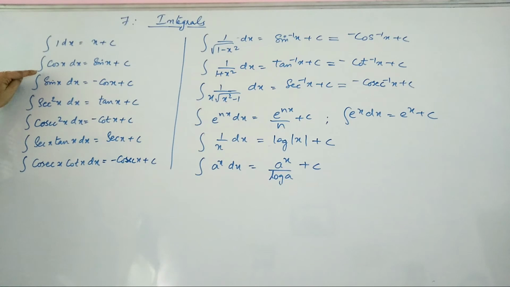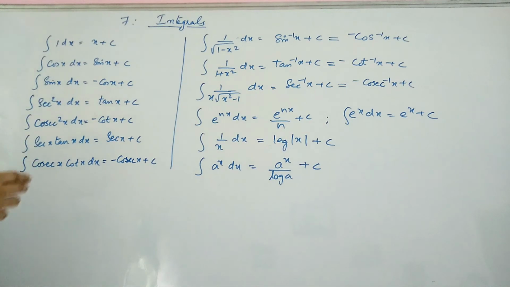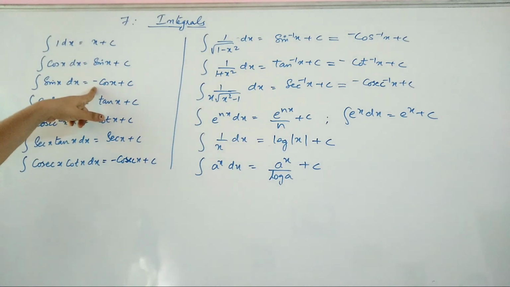Now derivative of sin x is cos x, so you have integral of cos x dx as sin x plus c. Now again, derivative of cos x is minus sin x, but in order to eliminate that negative, we are taking minus. Derivative of minus cos x will give you positive sin x. Understood? So you get integral sin x dx will be minus cos x plus c.